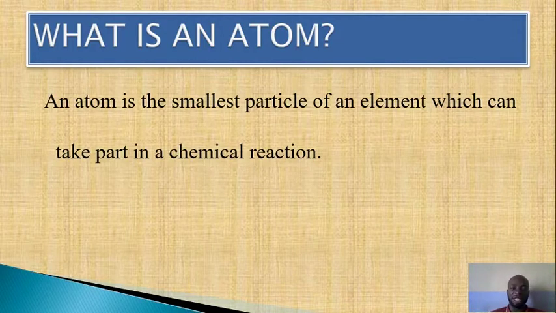So I define it again. An atom is the smallest particle of an element which can take part in a chemical reaction. That means it still possesses the properties of that element. Let's take, for instance, your class. When we start dividing your class into groups, let's assume your class is 28.